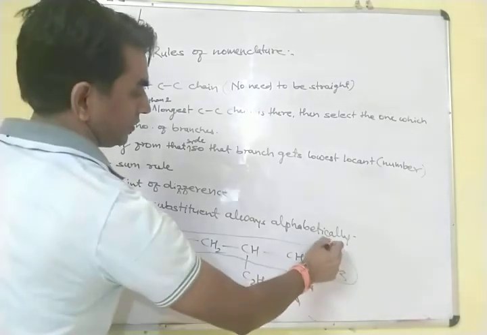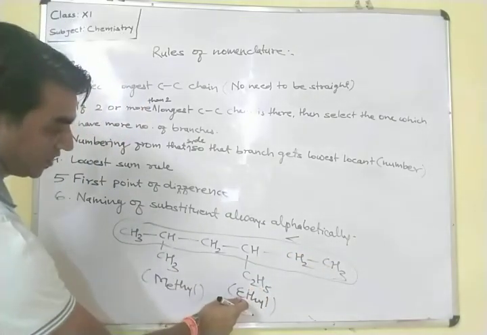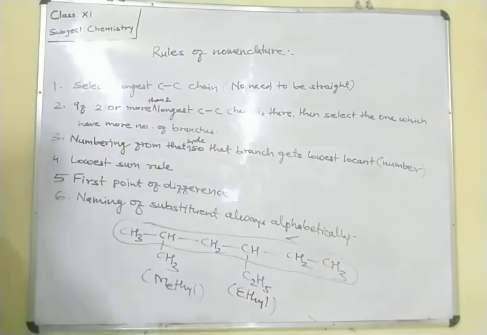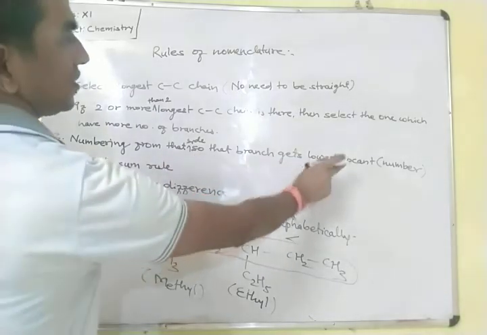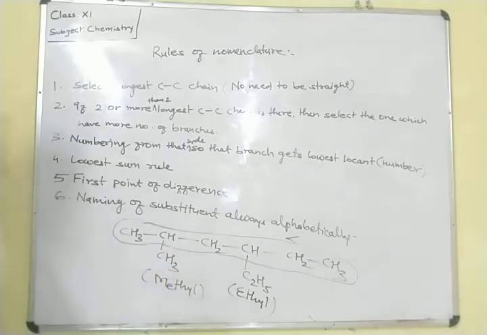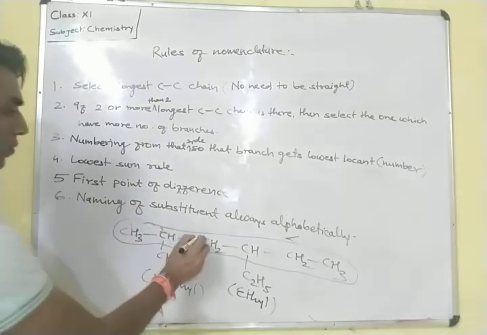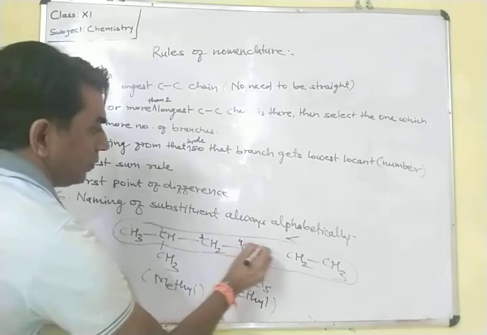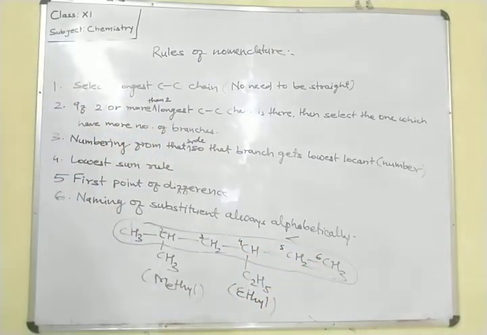But if we have started the numbering from the right side, this ethyl group is attached in the third position. So according to the rule, numbering from that side so that the branch gets the lowest number. From this side it is getting the lowest number, so we have to start the numbering from this side. It will be 1, 2, 3, 4, 5, 6. Always 6 digits, it is the favorite.